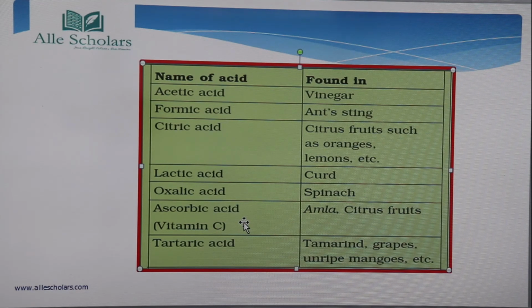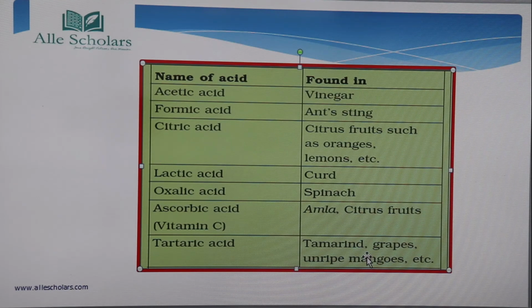That's why amla and such fruits are rich in vitamin C. Next comes tamarind, grapes and unripe mangoes. All of them contain tartaric acid. That's why if we don't have tamarind, we use unripe mangoes.